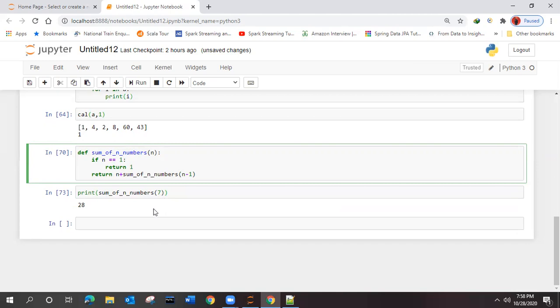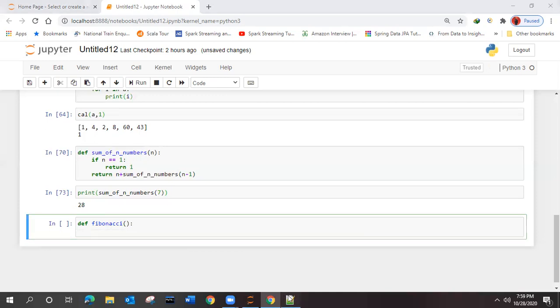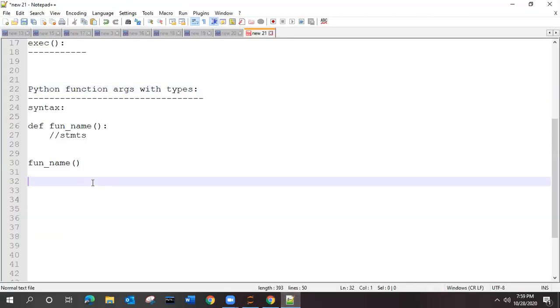Another and last example for recursion we will see now, then we have some other topics to cover. That example is known as the Fibonacci series. What is that series? It will be like this: it takes two parameters first, 0 and 1. Then the third element will be the sum of the previous two.